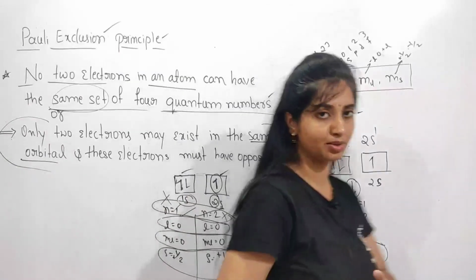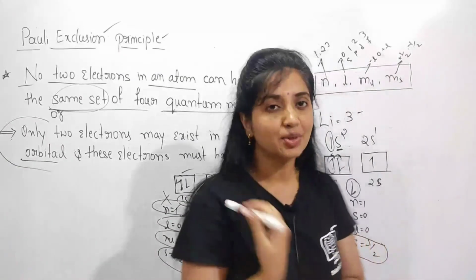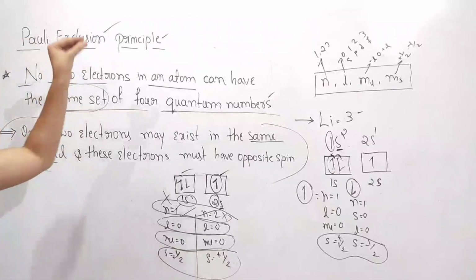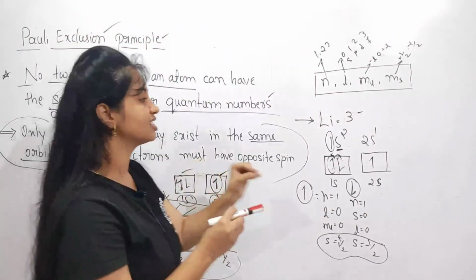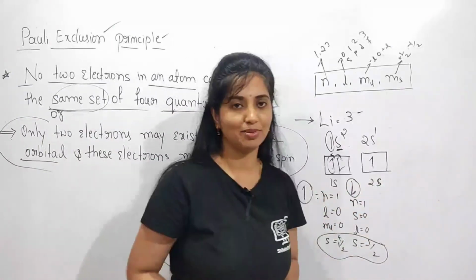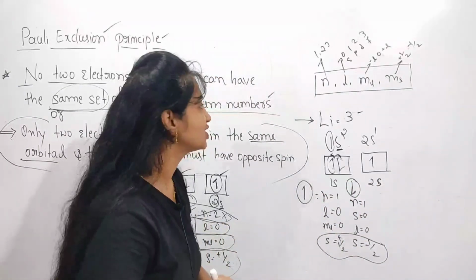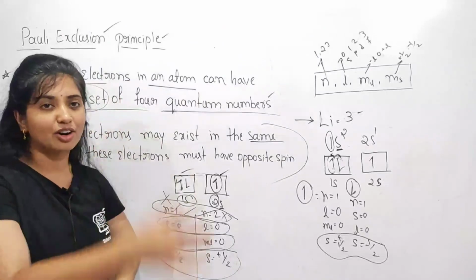So according to these rules, like Aufbau rule, Hund's rule and Pauli's exclusion principle, these rules state how the electrons are filled in their orbitals. In our next class, I wish to come with the electronic configuration.